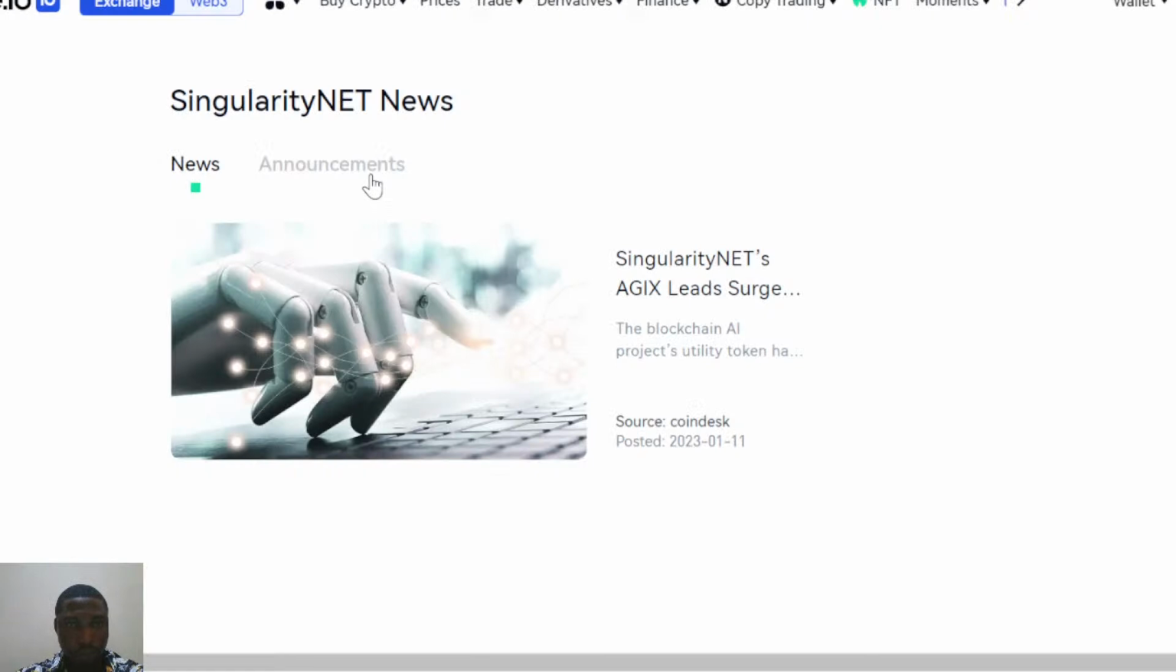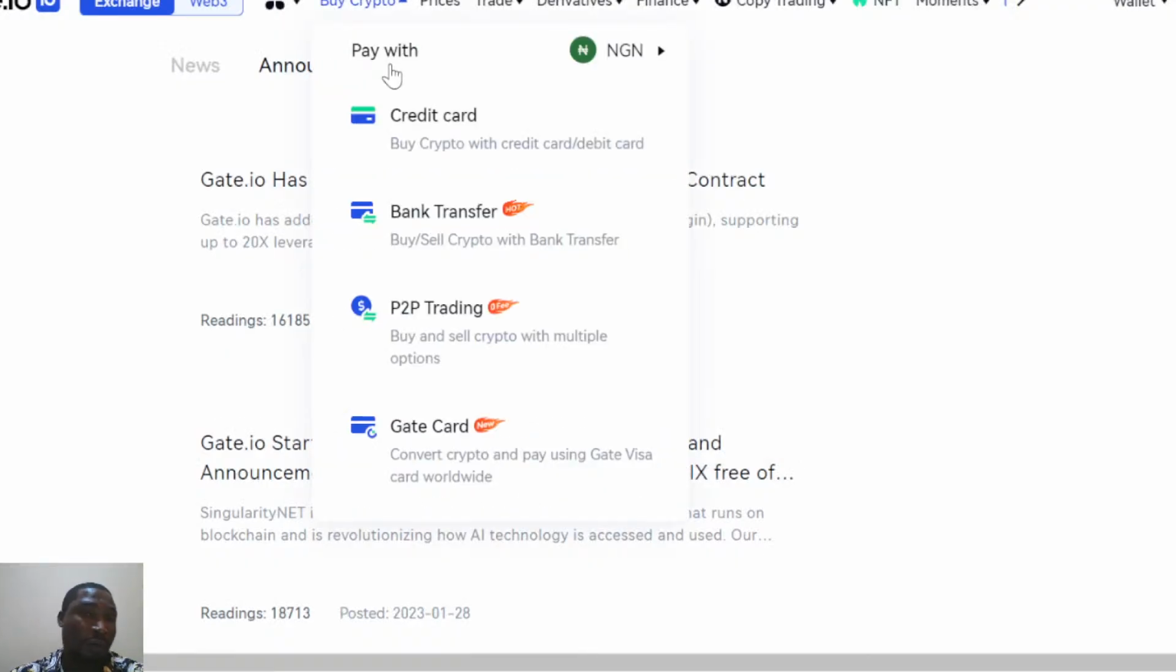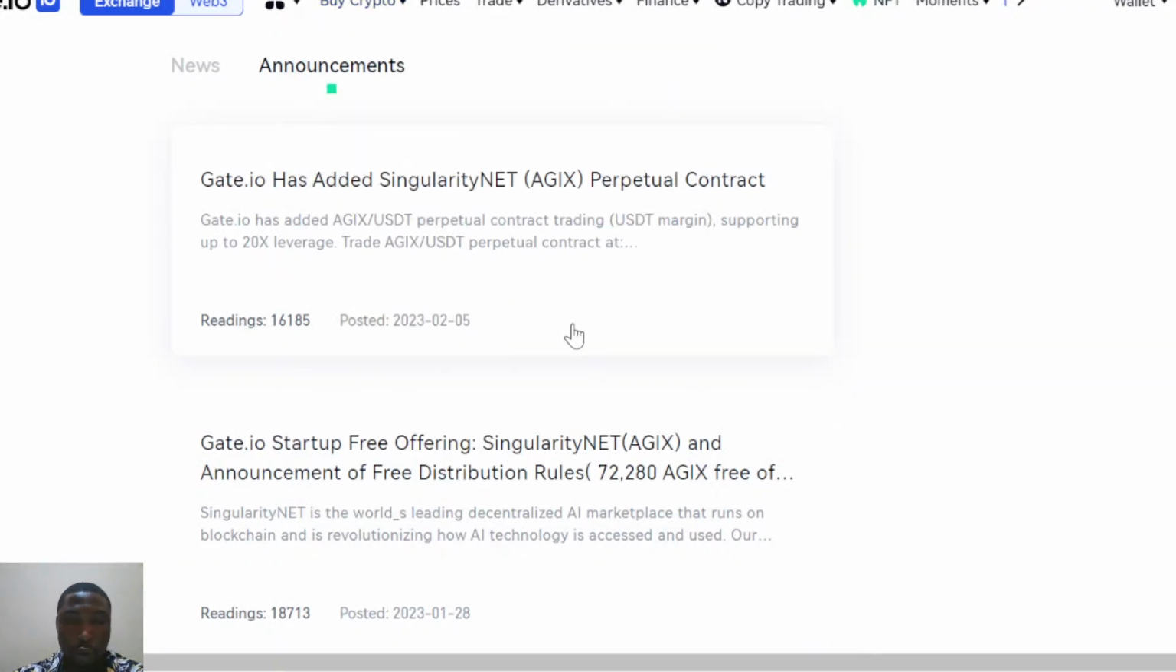Okay, let's talk about the news. There's news ongoing in the market space, so let's check it out. What is the news saying concerning this token? Do we have any announcement? You can see some announcements. Gate.io has added SingularityNET perpetual contracts. They have added a USDT-margined perpetual contract supporting up to 20 times leverage. This is just for people who understand fundamental and technical analysis, and maybe futures, who can look into this.